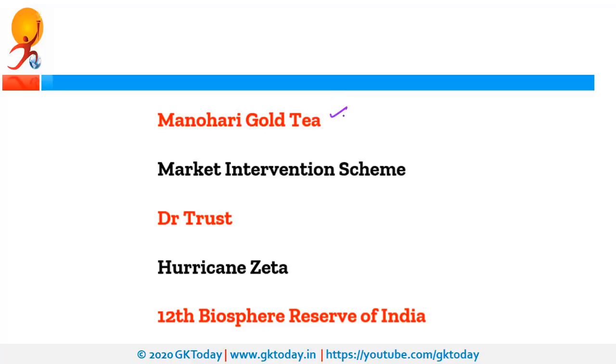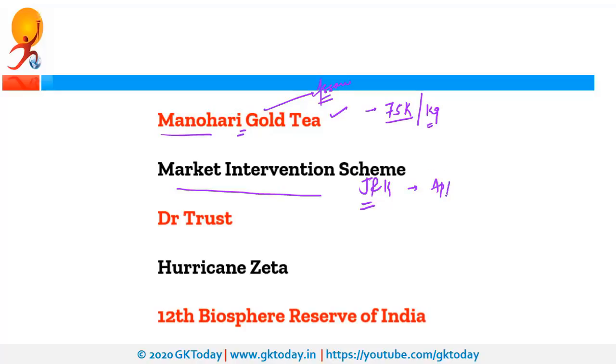First is Manohari Gold Tea. So it is a special tea of Assam. Why was it in news recently? Because recently it made a record and it was sold at the price of 75,000 per kg. So the name is Manohari Gold Tea and this tea is grown in Assam. Next is Market Intervention Scheme. Actually this is an old scheme and it is a price support scheme for the procurement of perishable items. Now recently Jammu and Kashmir LG Manoj Sinha launched this Market Intervention Scheme for the apple growers. So this is why it was in news.